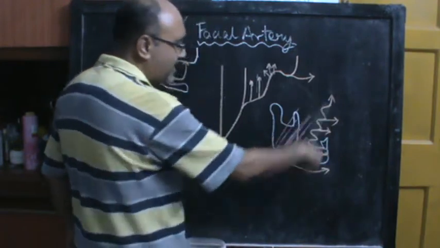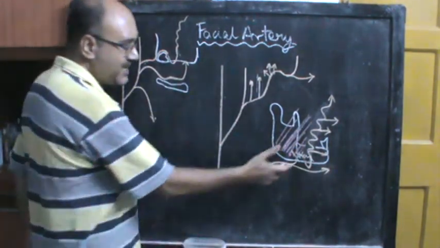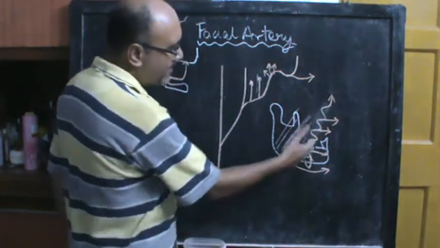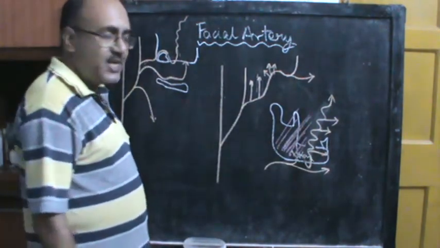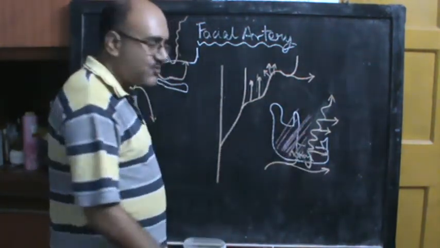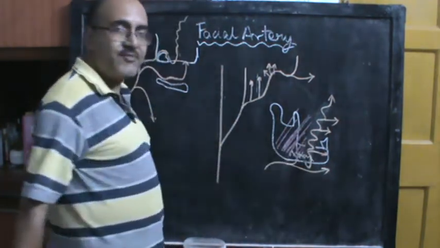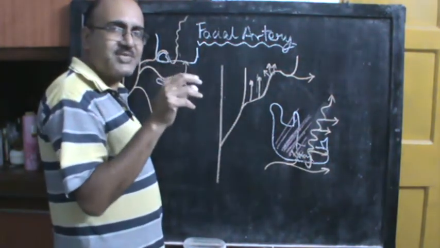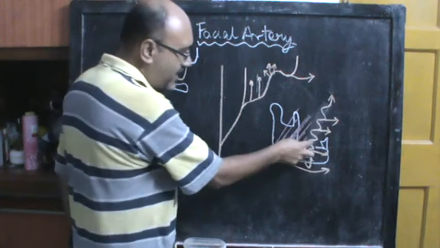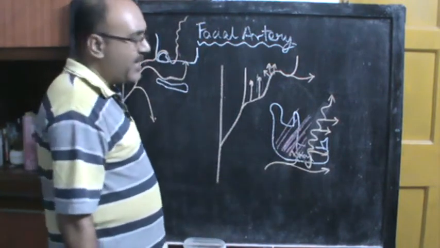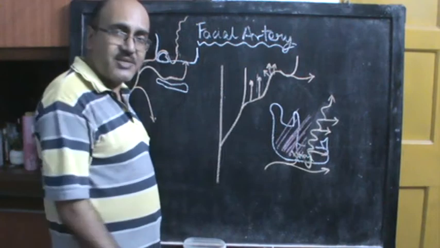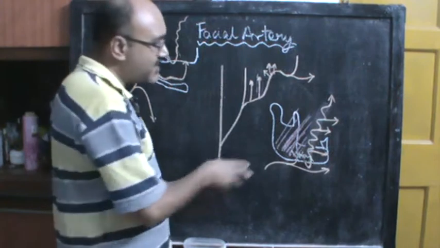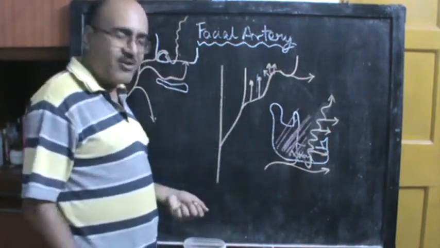So you have the facial artery in the face, tortuous, and at the anterior edge of the masseter you can feel the pulse of the facial artery, and when the facial artery has gone into the face, it is covered by the platysma as usual, and when it reaches the angle of the mouth, it is sometimes embedded in the modiolus, that is the crisscrossing of muscles outside the angle of the mouth. There the facial artery is often embedded, and the facial artery may pass beneath the zygomaticus major, it may pass beneath the levator labii superioris, and it will approach the inner angle of the eye.